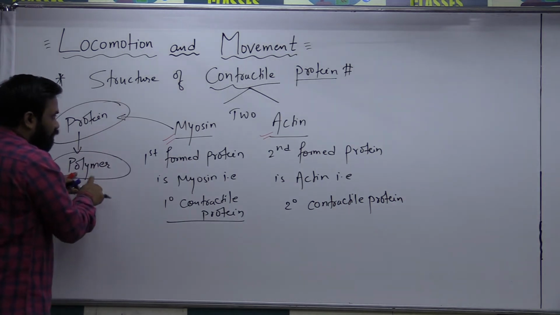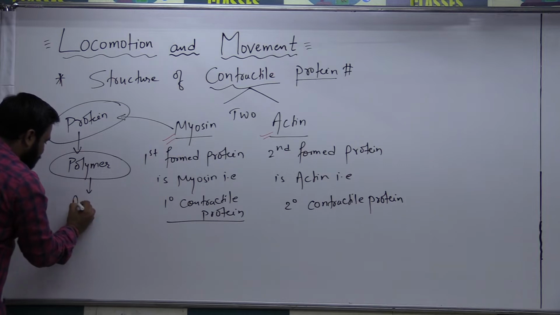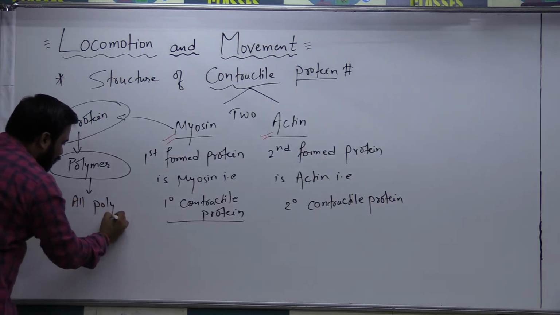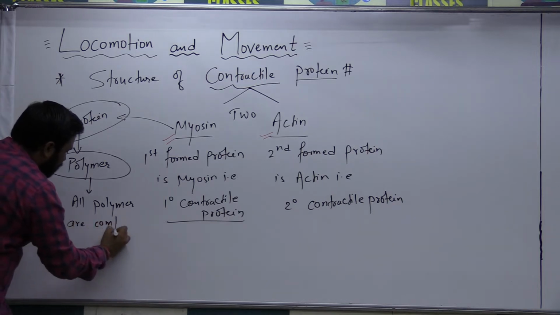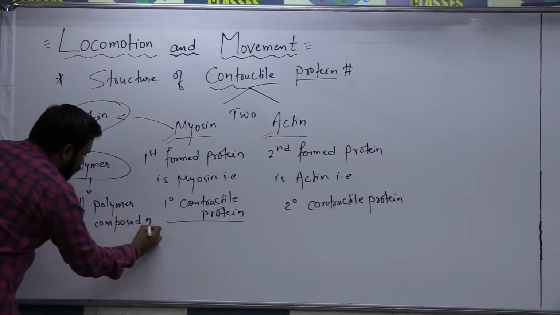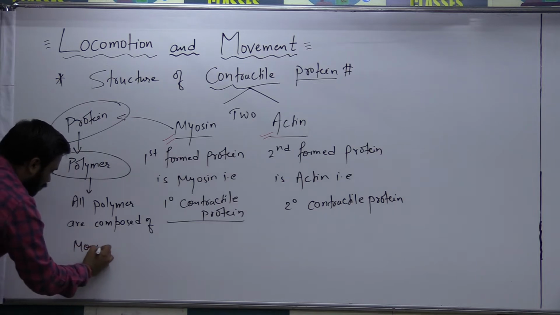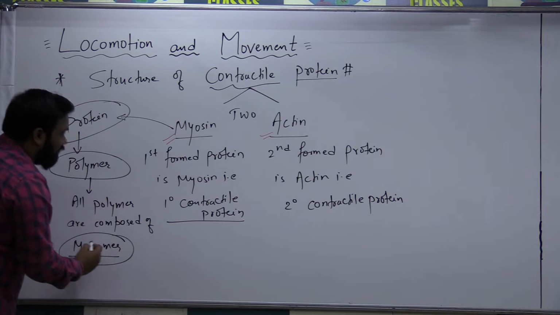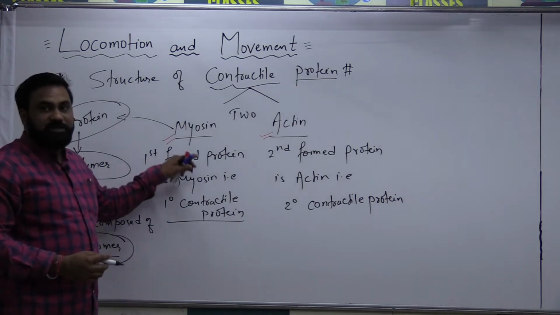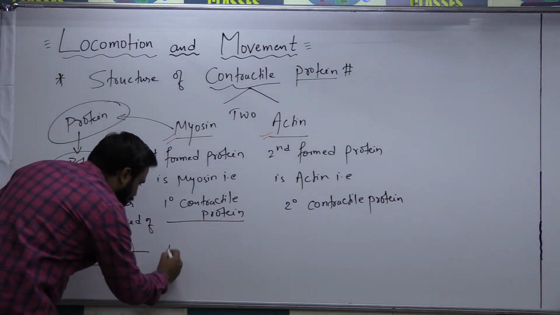All polymers are composed of monomers. So myosin also has a monomer.